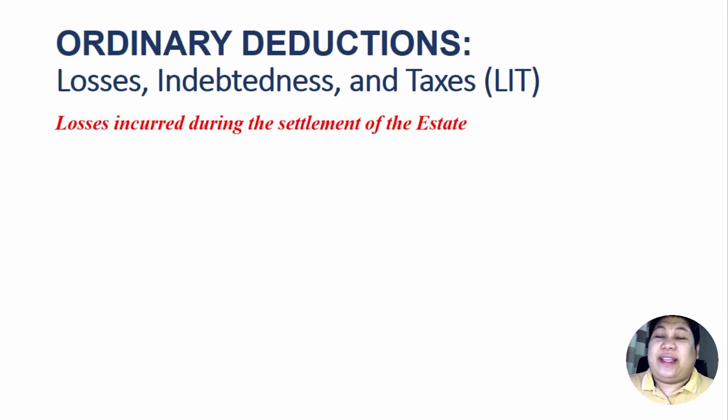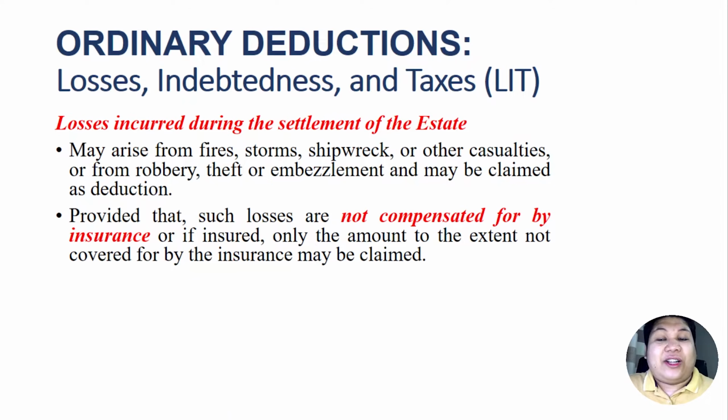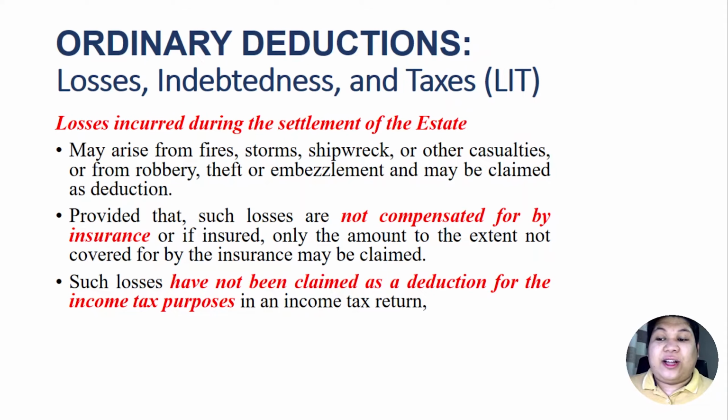So here are a few things that you should remember when claiming losses as a deduction. Losses may arise from fires, storms, shipwreck, or other casualties, from robbery, theft, or embezzlement, and may be claimed as a deduction, provided that such losses are not compensated for by any insurance. Okay? So provided there was no insurance, or if there is insurance, only the amount to the extent not covered by the insurance may be claimed. And such losses have not been claimed as a deduction for income tax purposes in an income tax return.